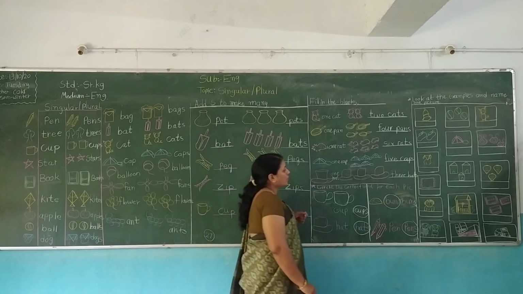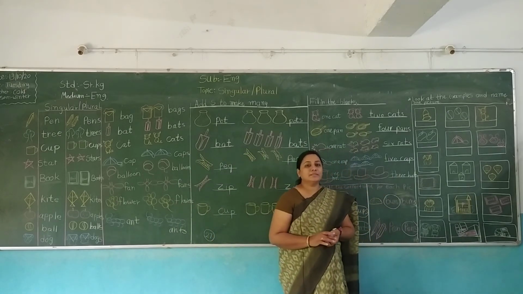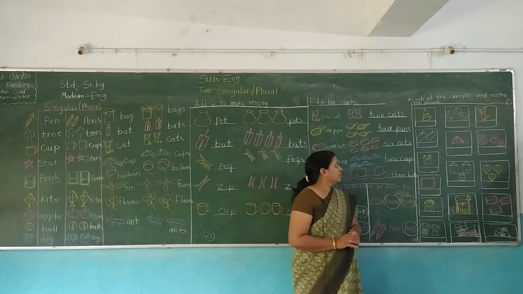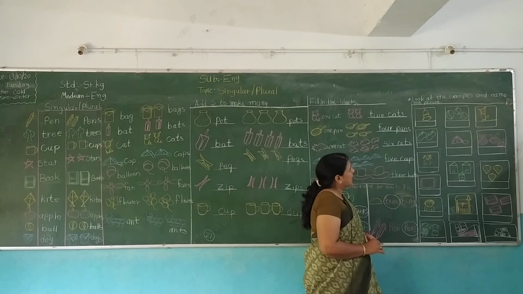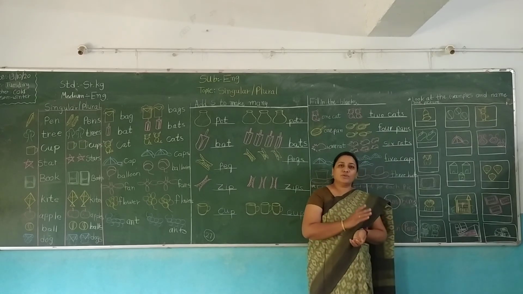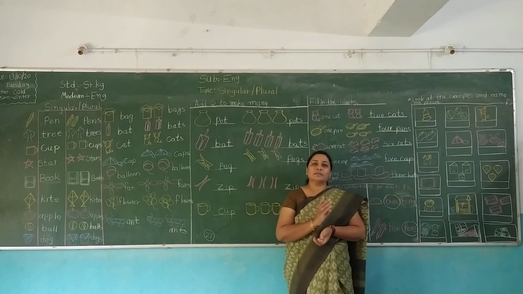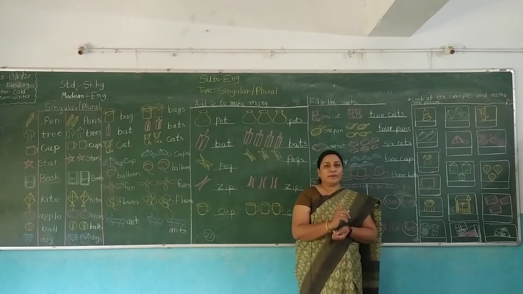Now, book number 8. Everybody open book number 8, page number 25. What's our heading? Look at the examples and name the pictures. That means we have to draw pictures on the board. So you look at the picture and you find out if it's singular or plural.